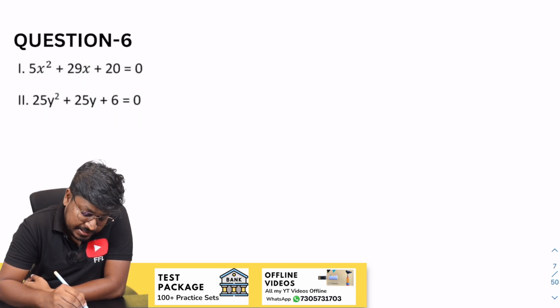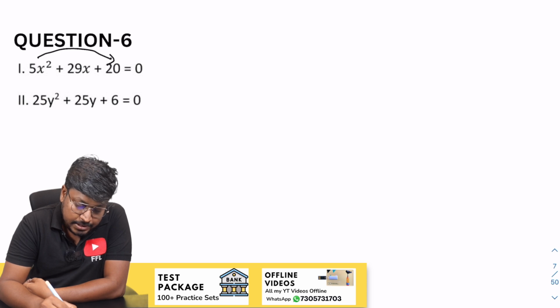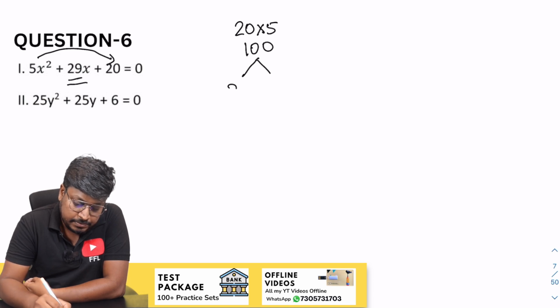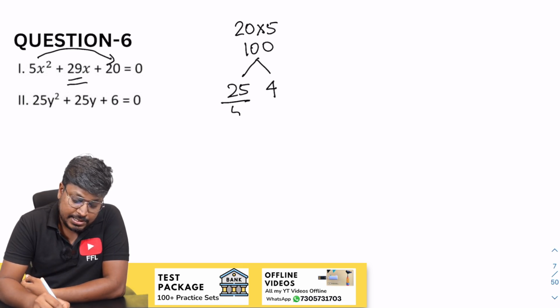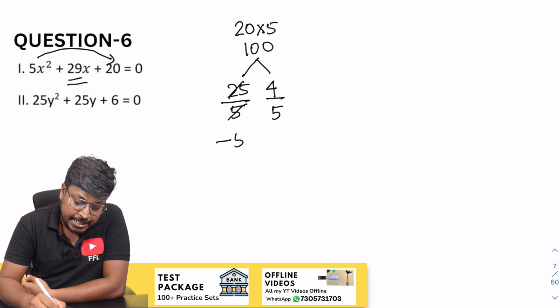So 5x square 29x plus 20. So this will be 20 into 5, so 20 into 5 will be 100, right? Our target is to get 29. So 25 into 4. Before y is x square we have a constant 5. So divided by 5, divided by 5. So cancel it. So minus 5 minus 4 by 5.